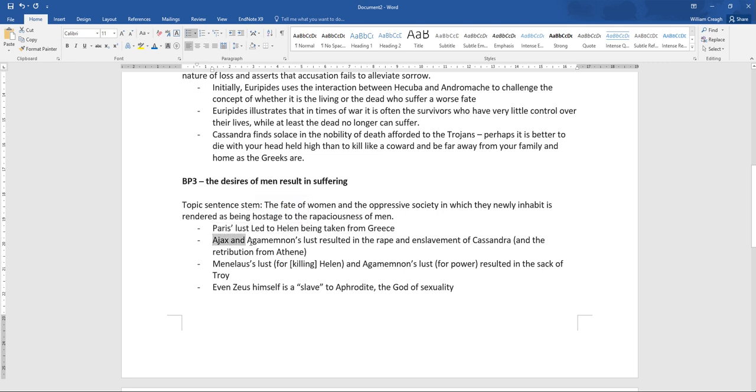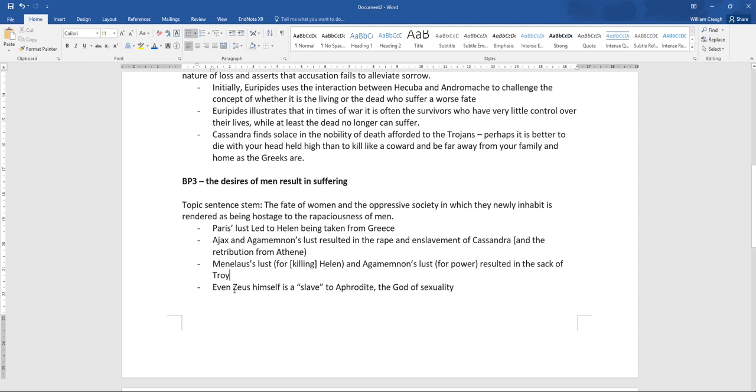We're going to talk about Ajax and Agamemnon's lust, resulting in the rape and enslavement of Cassandra, and the retribution from the goddess Athena later on. And we're also going to talk about Menelaus' lust for killing Helen, and also Agamemnon's for power, resulting in the overall sack of Troy.